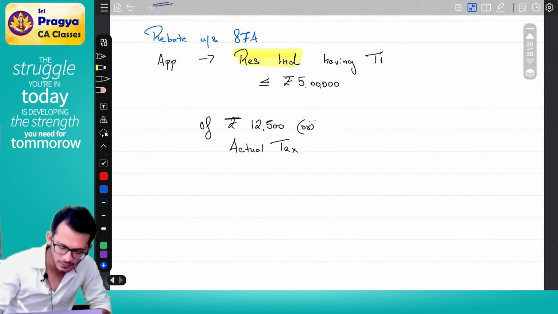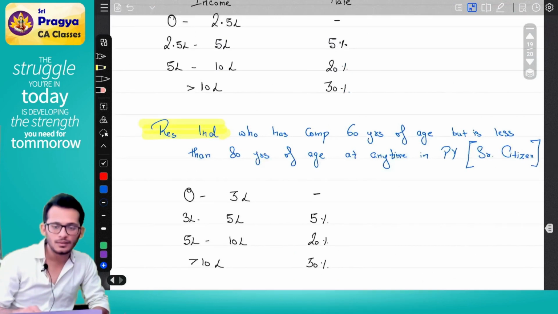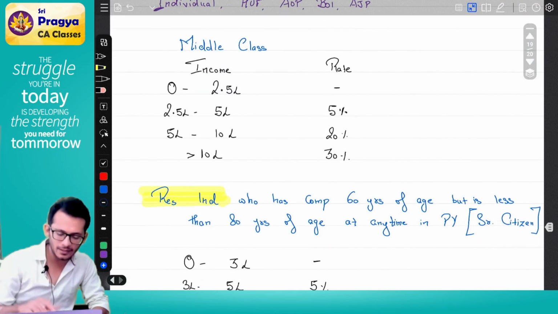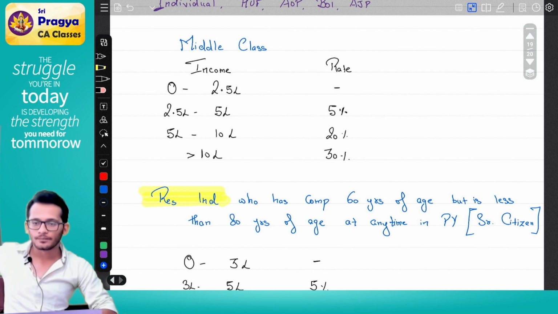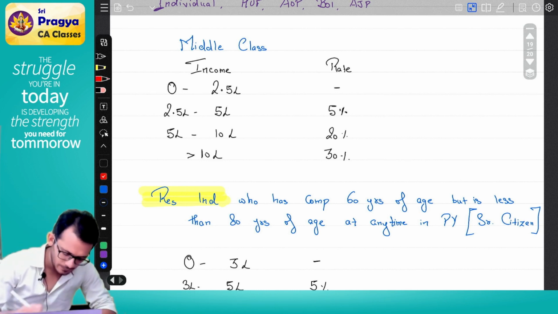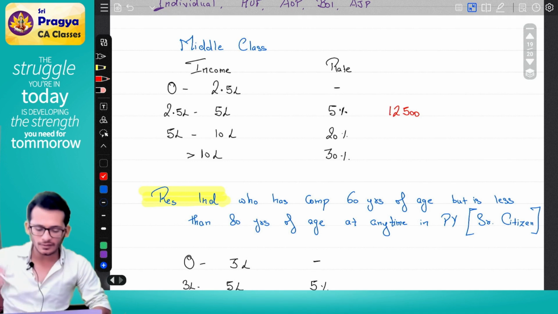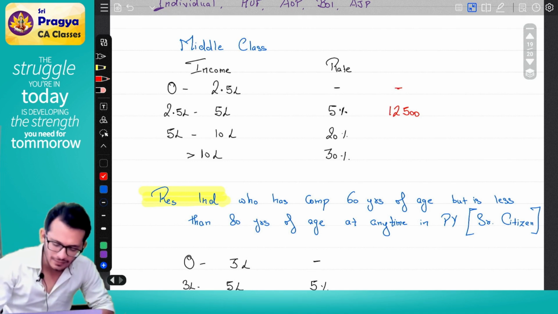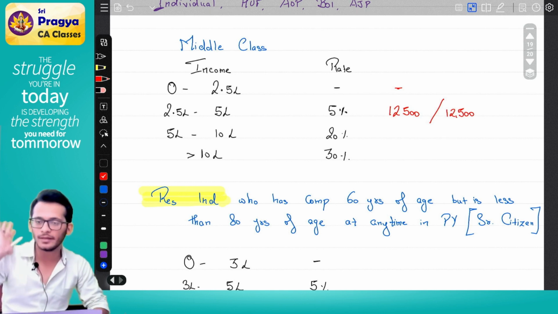Rahul, what is this 12,500? Where is this number coming from? If you notice on the top, in the slab rate model, 0 to 2.5 will give you 0. 2.5 to 5 will give you 5%, which means the tax on this is 12,500. So they're saying, Rahul, if you have an income up to 5 lakhs, your tax will be 12,500. I will assume that 12,500 is a rebate for you.